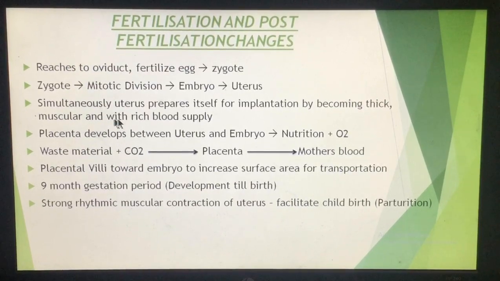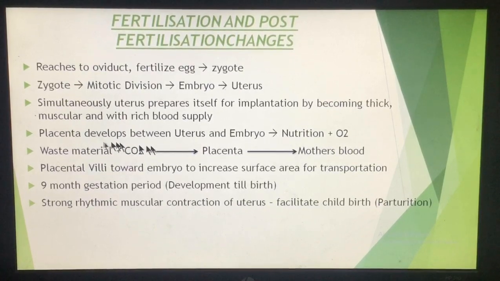The function of the placenta is that the developing embryo requires nutrition and it requires oxygen. So the nutrition and the oxygen to the developing embryo goes from the mother's blood through the placenta. At the same time, in the embryo, the waste material which is formed from the nutrition, and the carbon dioxide which is formed, also pass through the placenta and come into the mother's blood.